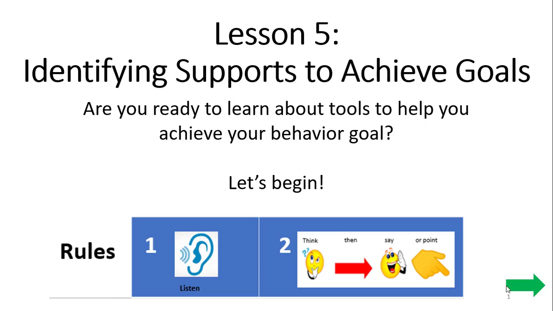All right, Isaiah, welcome. This is lesson 5, identifying supports to achieve your goals. Are you ready to learn about some tools that can help you to achieve your behavior goal? Let's begin. But first, remember that we should be listening, have our listening ears on, our thinking brain turned on, being ready to say or point when we're asked to say or point to a response. All right, yeah, I think you're ready. Let's begin.